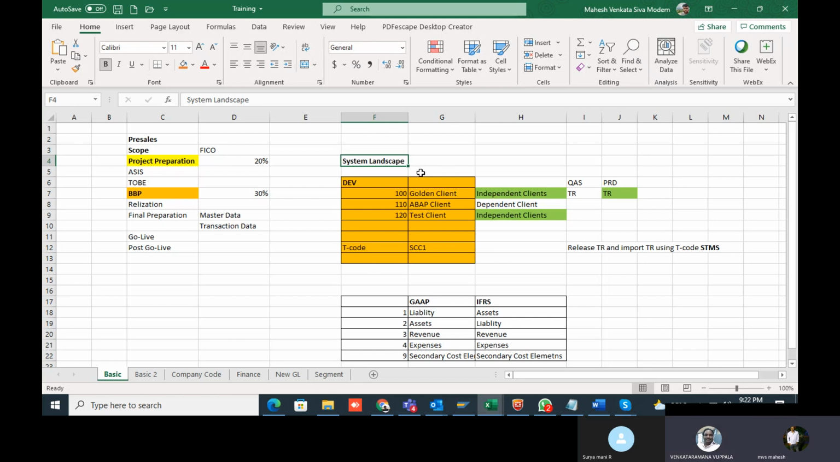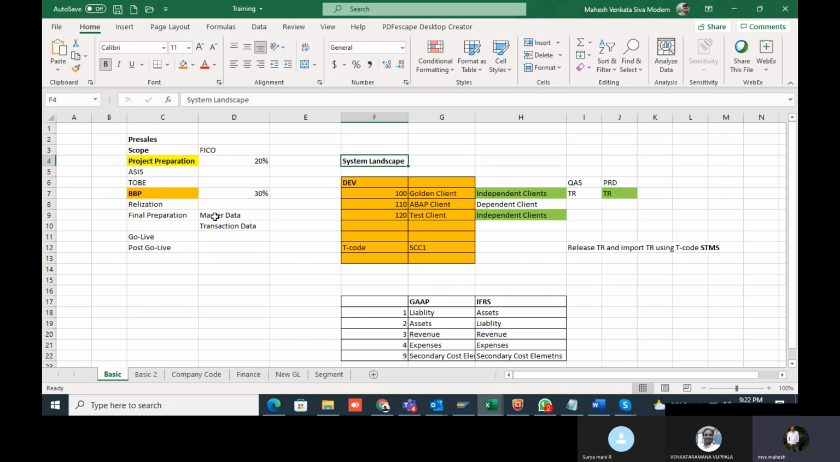The next concept is SAP methodology. For any implementation, we have that in SAP also. We have the ASAP methodology, that is Accelerated System Application Programming methodology. This is the one we use in the ECC version. But in S4HANA, we call it a different methodology. I will explain that in a later session.